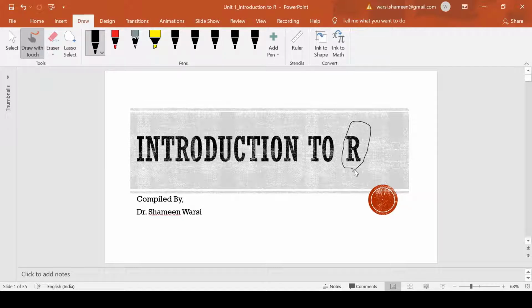It is there in the curriculum also, and it has a lot of advantages over other tools through which we can apply the processes of data science. So today we will be discussing what exactly R is, how we can install it, and some basic things about R. So let's get started.